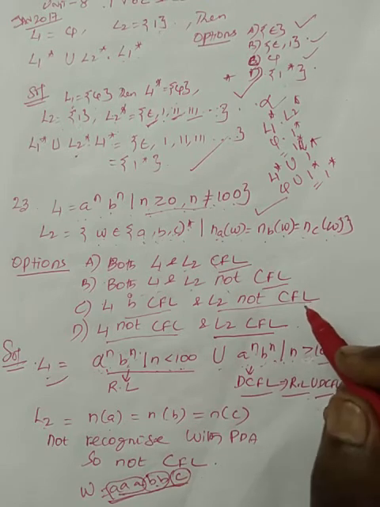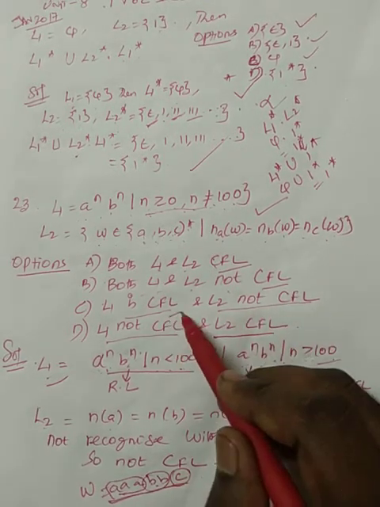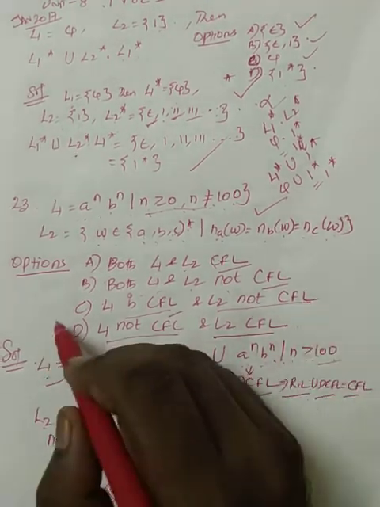So here the option is: L1 is a context free language, L2 is not a context free language. Option C is correct.